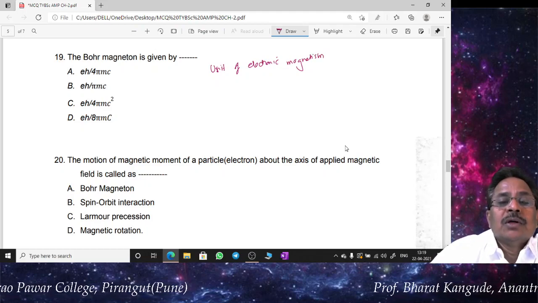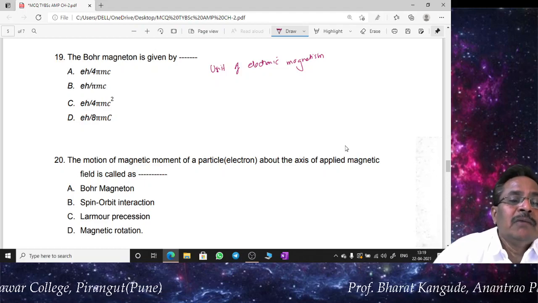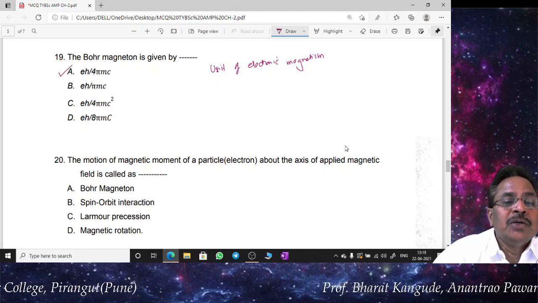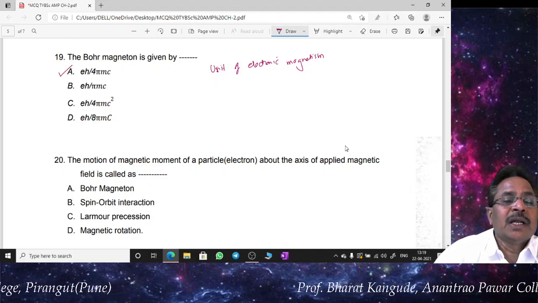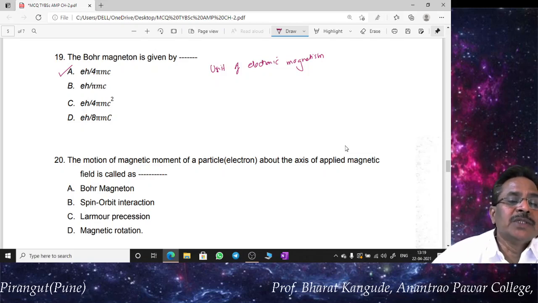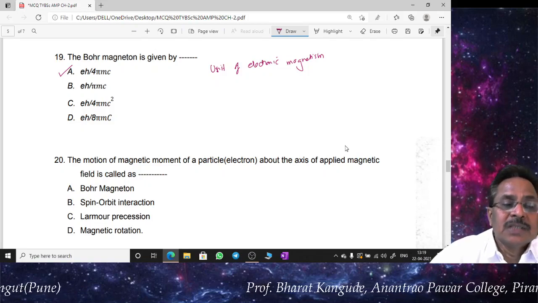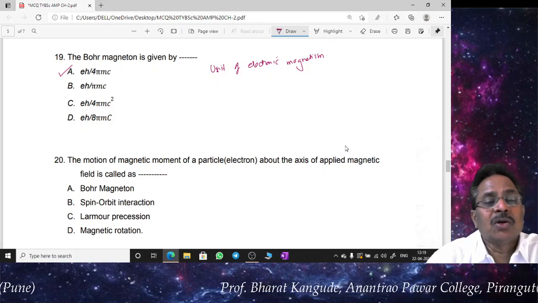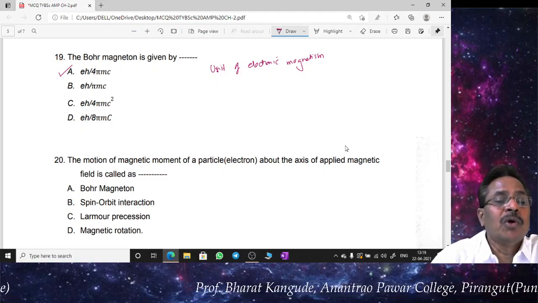So this is what a unit of electronic magnetism, and this Bohr magneton is given by a very simple calculation, eh upon 4 pi mc. So theoretically eh upon 4 pi mc is the correct answer of this particular question. So 4 pi mc square, 8 pi mc, eh upon pi mc, etc., these are not correct answers. So the correct answer, it's a theoretical question, Bohr magneton is given by eh upon 4 pi mc.